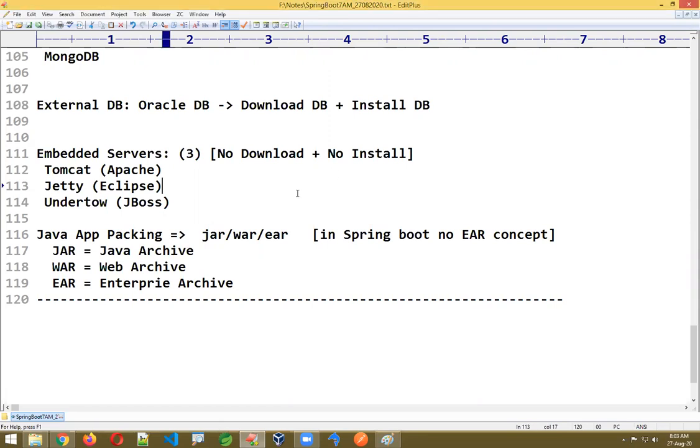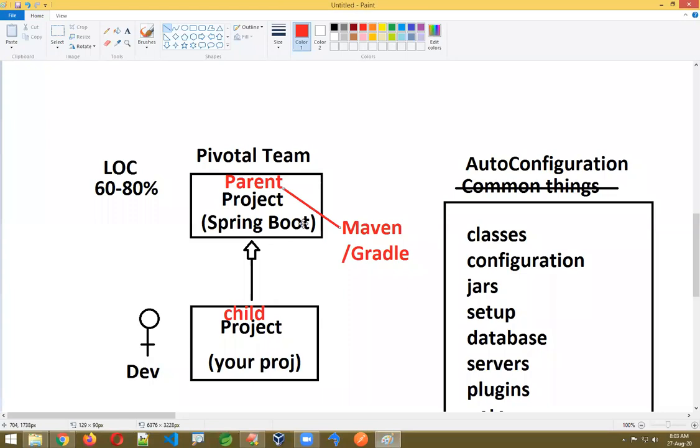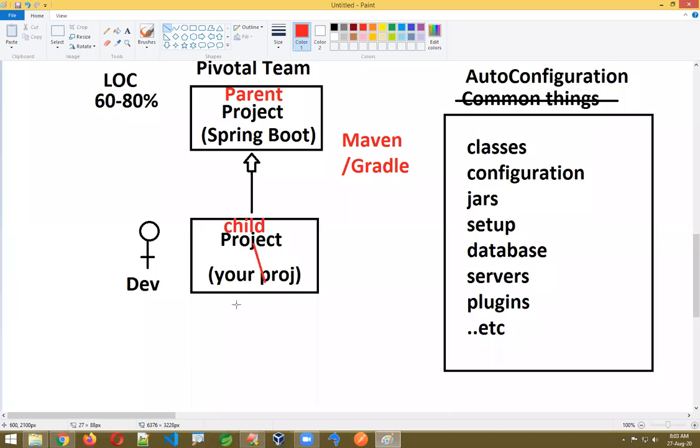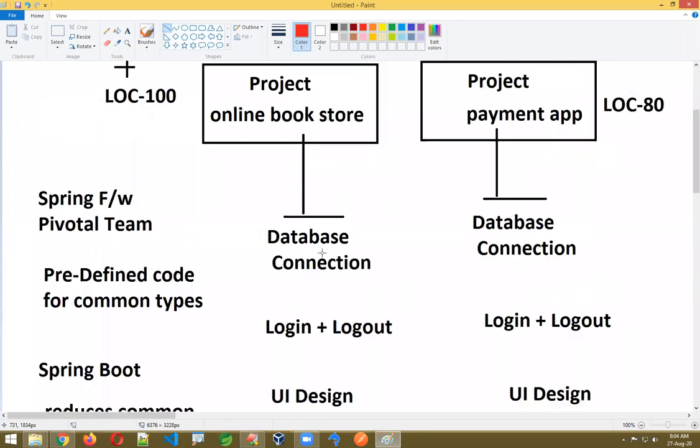The simple point I want to tell here is what Spring Boot is. Spring Boot is a parent project that internally follows the concept of auto-configuration. It reduces developer duty by providing common classes, common configuration, jars, setup, database, servers, plugins and all, so that your work will be reduced completely. This is given by the Pivotal team. This child project you have to create using either Maven or Gradle. That's the simple point of Spring Boot.